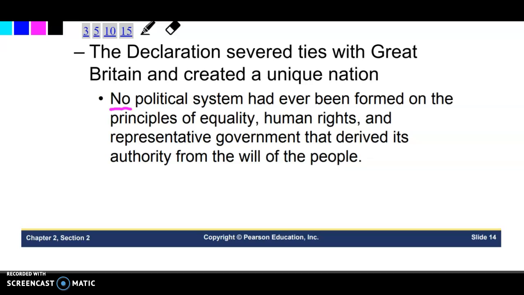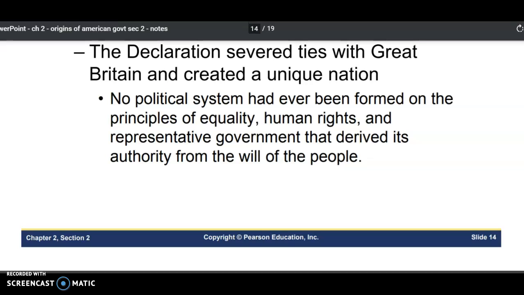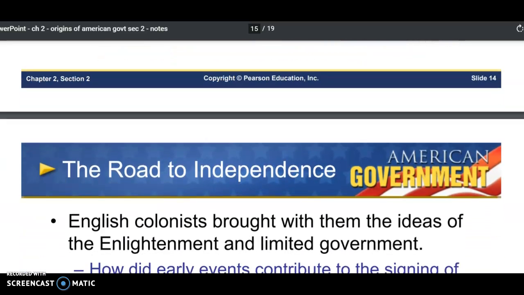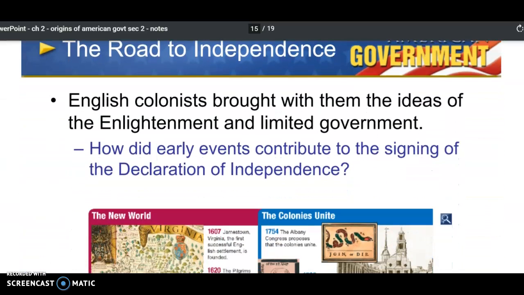Up until this point, no political system had ever been formed on the principles of equality, human rights, and a representative government. So America is unique in the fact that when they began their process of independence and their declaration, no other political system in the world was based on the things that America's political system was based on. Now, arguments can be made about who they were referring to when they were talking about equality and human rights. But that is a different conversation.